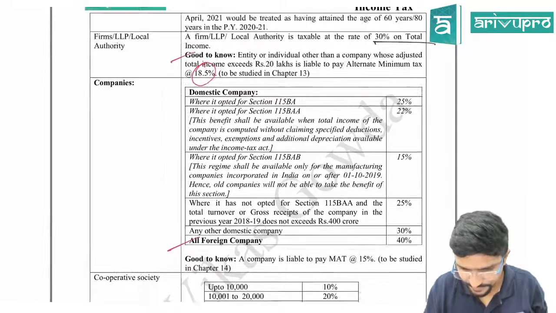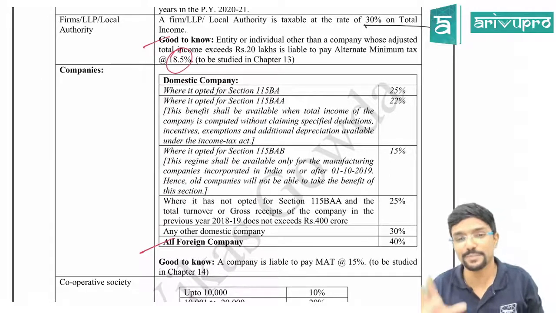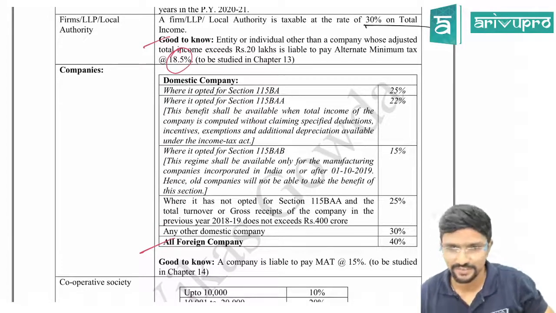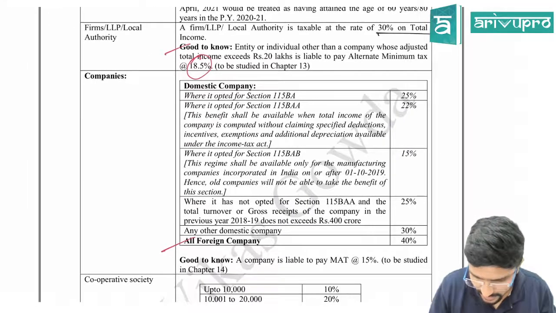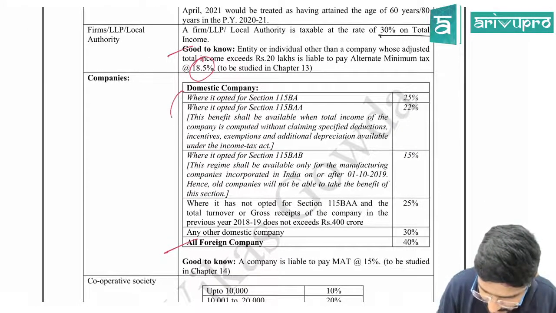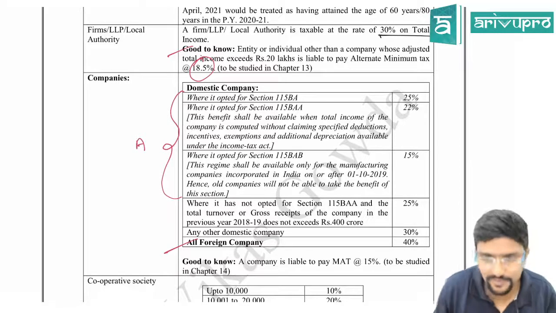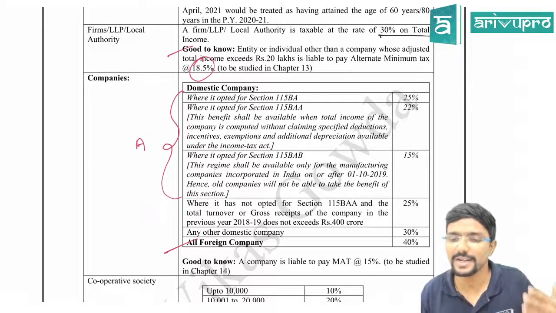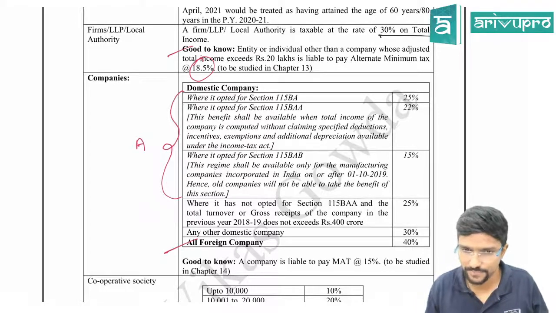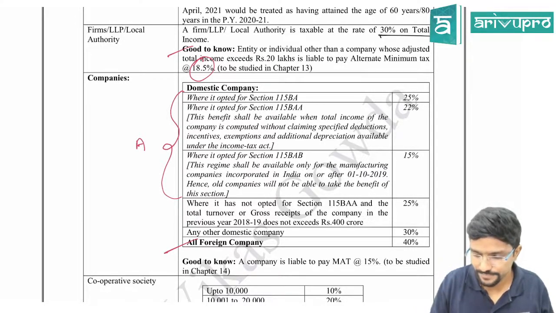Next, a domestic company is the challenging thing. We have 4 or 5 things which are applicable for a domestic company, out of which these first three things are amendments, which I have put in italics. Agree? Chalo, we will see.